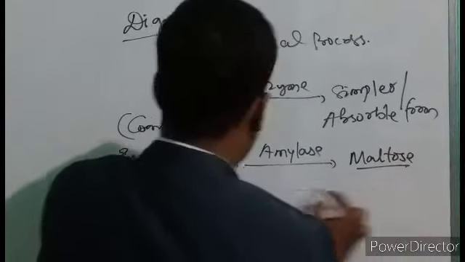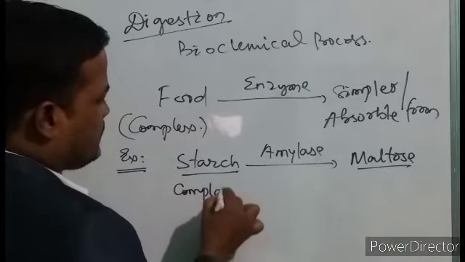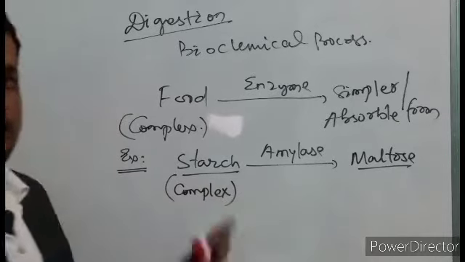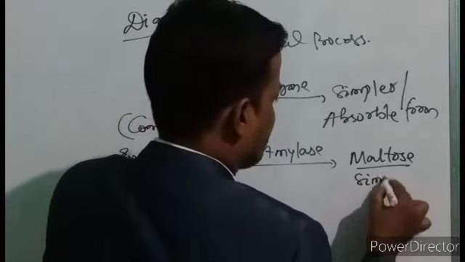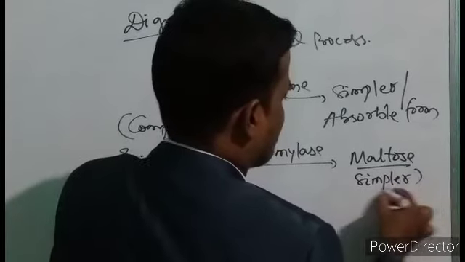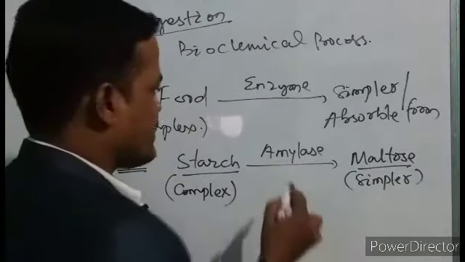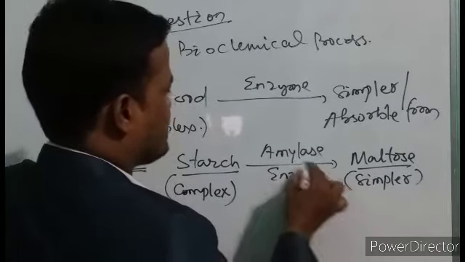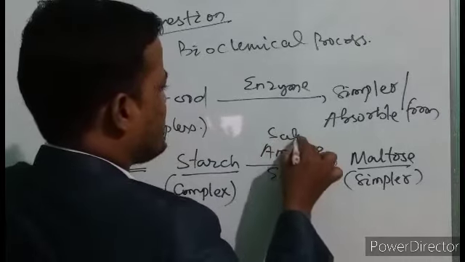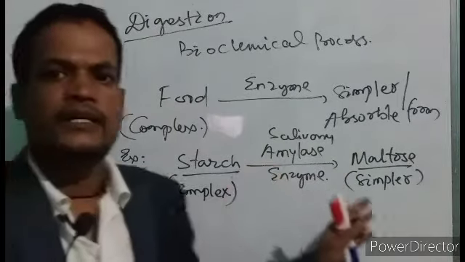Here you see, starch is a complex form of carbohydrate. It gets converted into a simpler form, that is called maltose. Here amylase is an enzyme, called salivary amylase, which is secreted from the salivary gland.